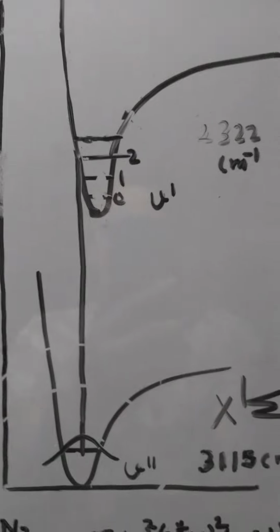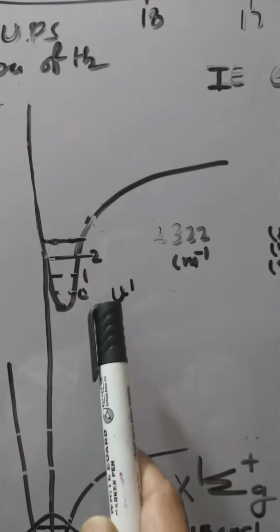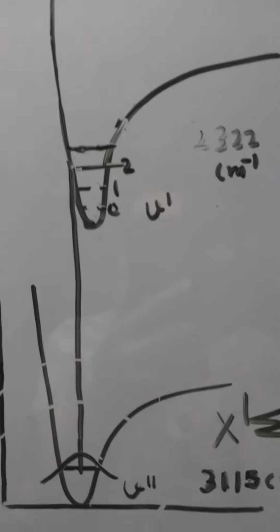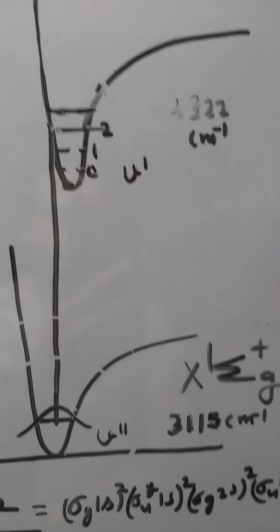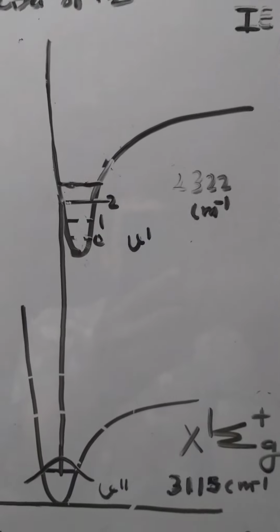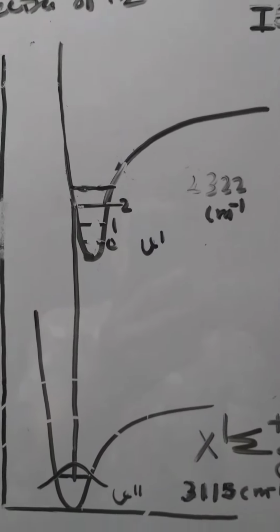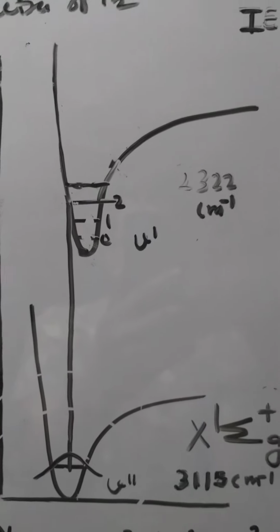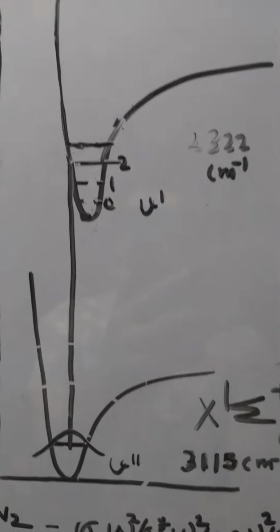Here we have shown both the ground and excited electronic state of the hydrogen molecule, and in the excited state we see the Req value is higher than the ground state.